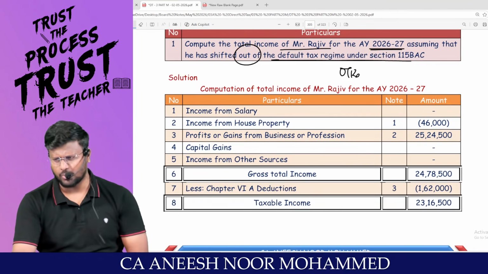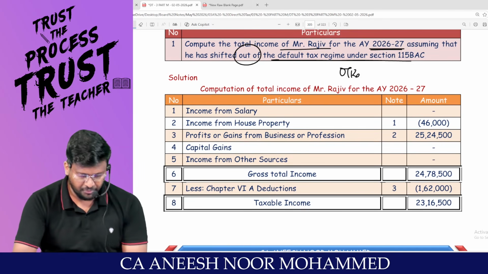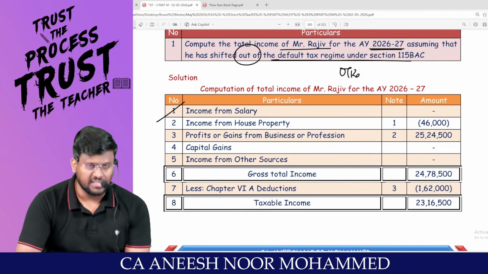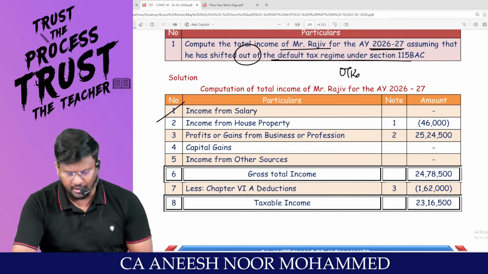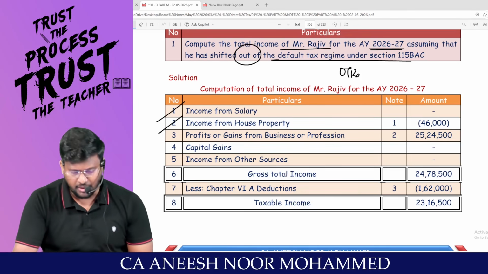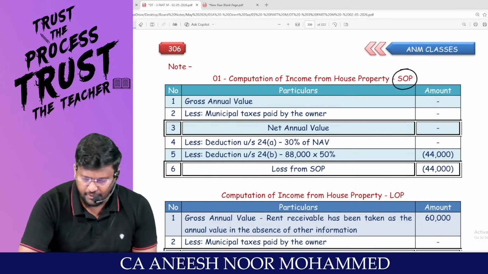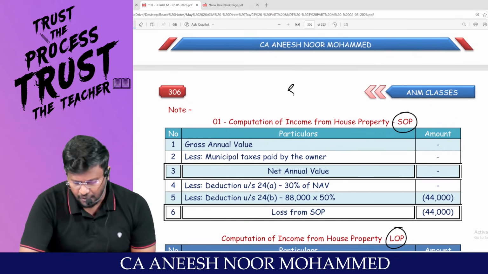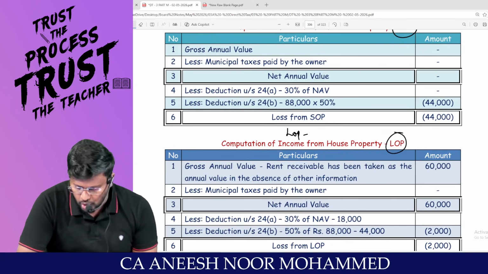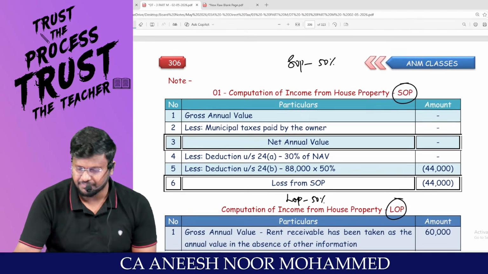Easy question, normal question, but here and there you should be careful. Come on, man. Income from salary. Is there any salary implication? No. Put a dash. Income from house property. We are supposed to compute income from house property. Actually, house property is having two parts, which is self-occupied property 50% and let out property is also 50%. Am I right, sir? Come on, sir.